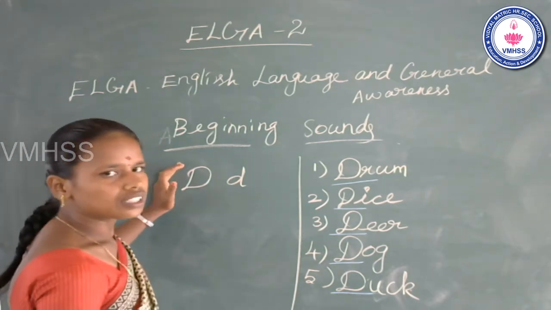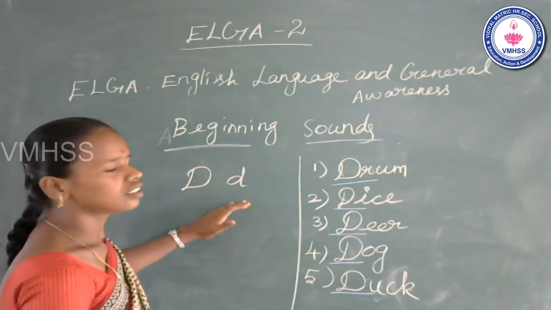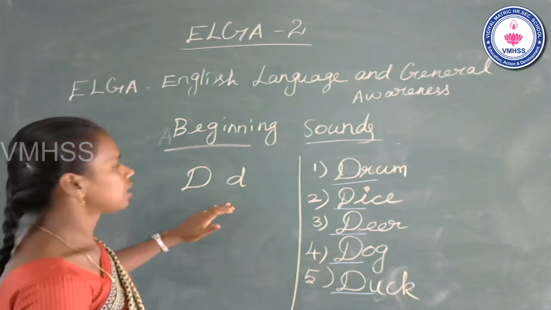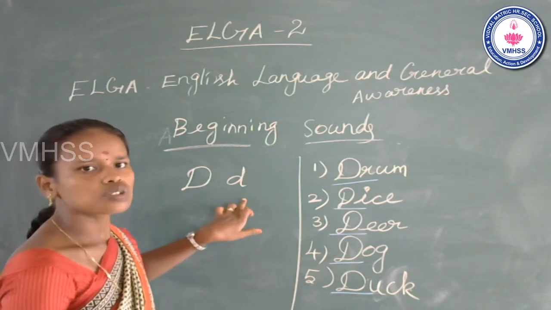The name of the letter D. The sound of the letter D. This is capital D. This is small d.